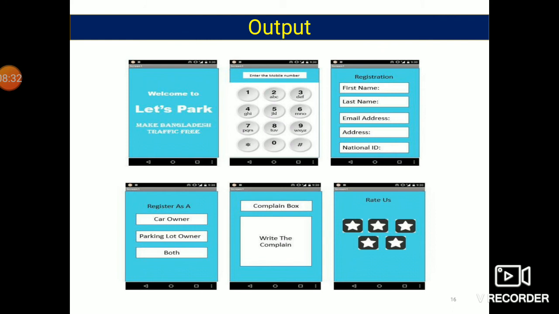This is a screenshot of one of the mobile application screens. This is how the application looks. We have a register page where we can register as a car owner or parking slot owner or both. We need to enter different details like name, email ID, phone number, etc. We can even raise a complaint against a car owner or parking slot owner if needed. Next, we can even rate each other, that is, the parking slot owner and the car owner can rate each other based on behavior.